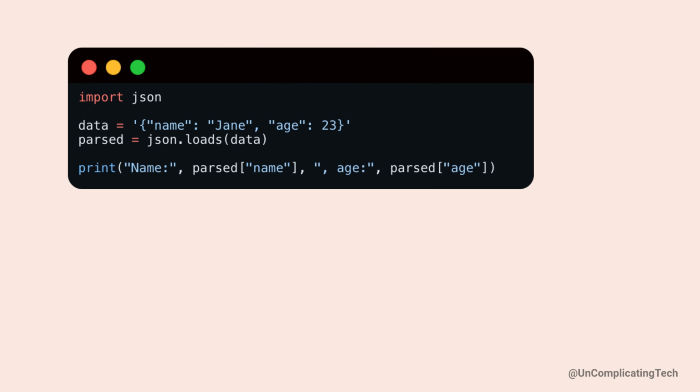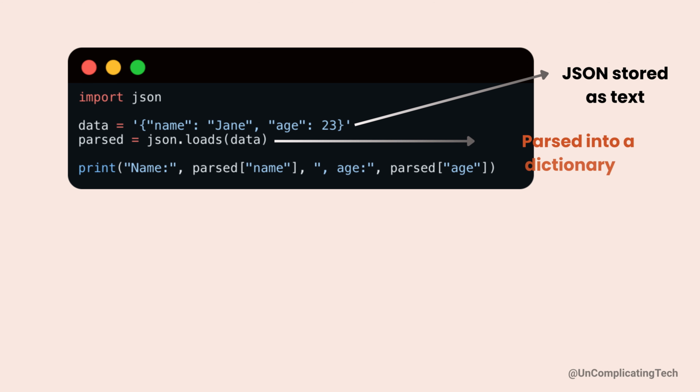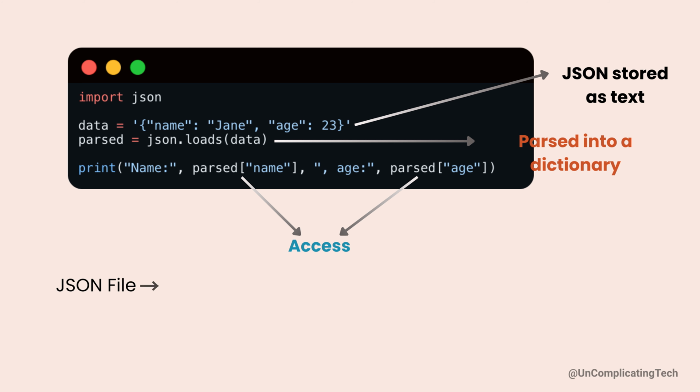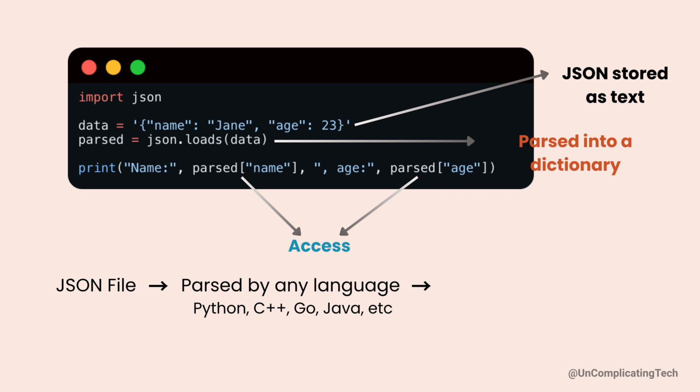Under the hood, JSON is just text. Your program needs to parse this text, converting it into real variables and data structures. Here, the text name Jane, age 23 becomes a dictionary, and you can now access its values like normal variables. The same happens in every language, only the parsing logic changes.